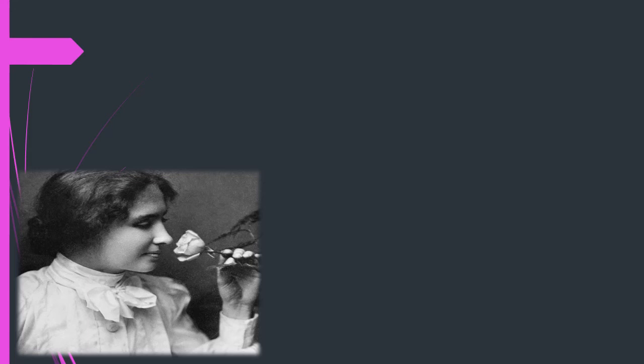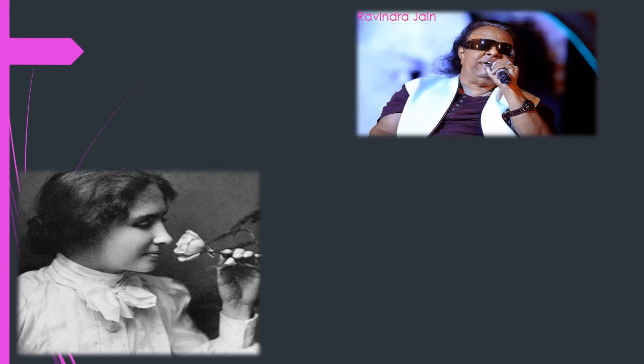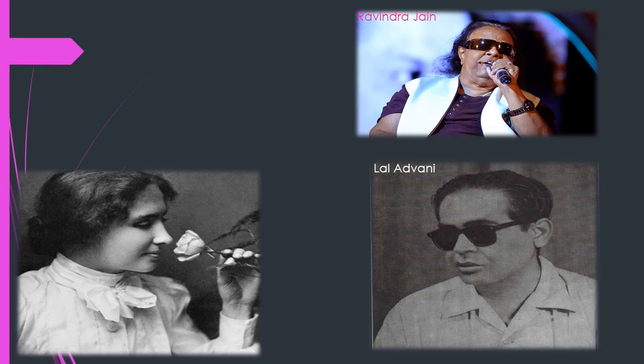Some visually challenged Indians have great achievements to their credit. Some of them are Ravindra Jain. He is known for his excellence as a lyricist, singer and music composer. Lal Advani. He was behind establishing the Association for Special Education and Rehabilitation of Disabled in India. A very talented, amazing performer, Divakar Sharma. Let us hear from him.